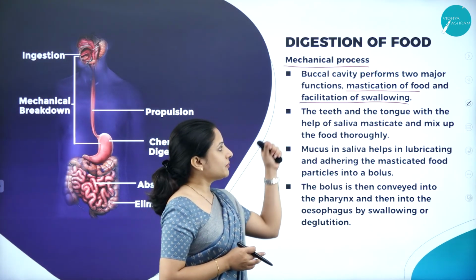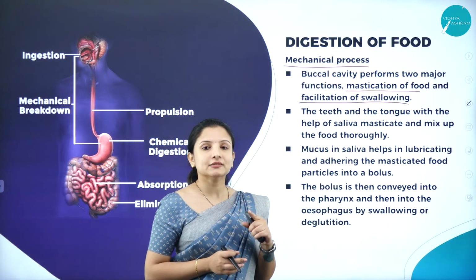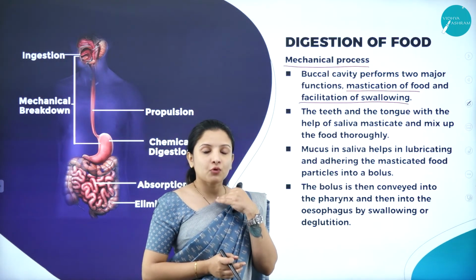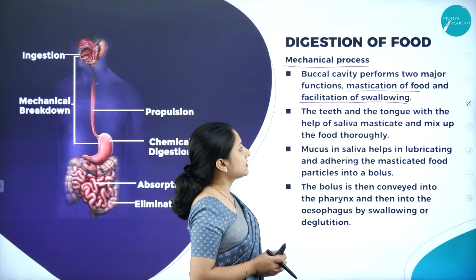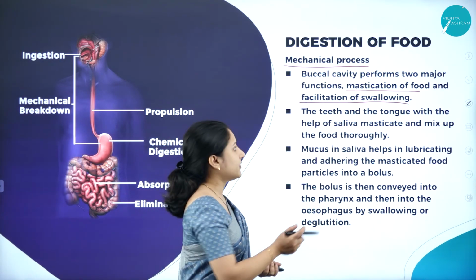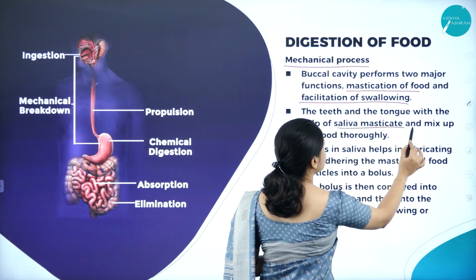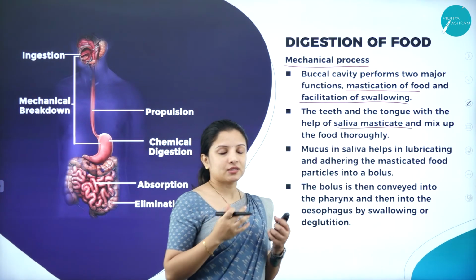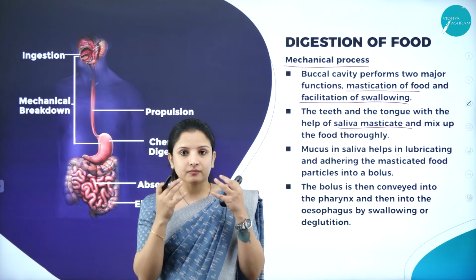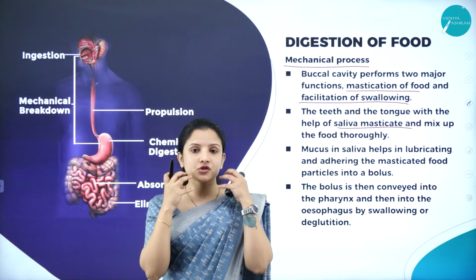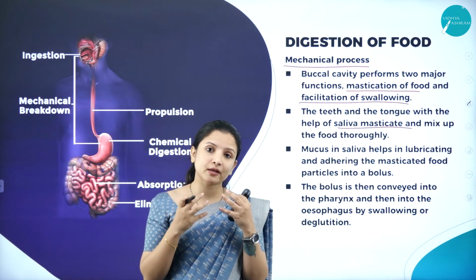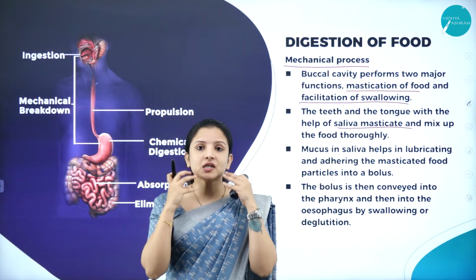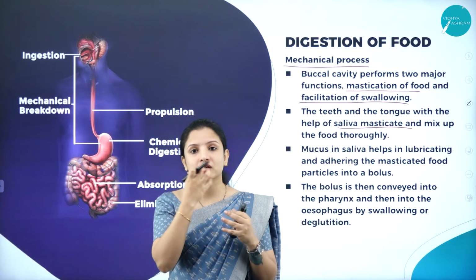One is the mastication of food, and the second one is the swallowing of the masticated food. The teeth and the tongue, with the help of saliva, help in the mastication. So, chewing. Of course, to chew we need our teeth, right? But are the teeth alone enough? No. While we are chewing, we can feel our tongue moving.